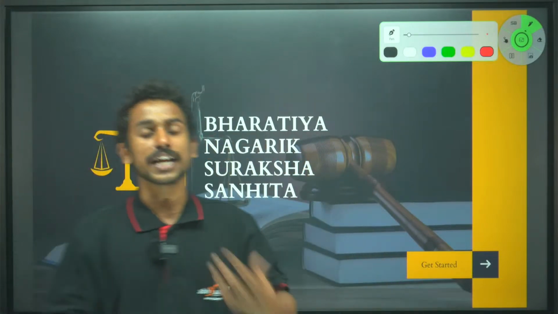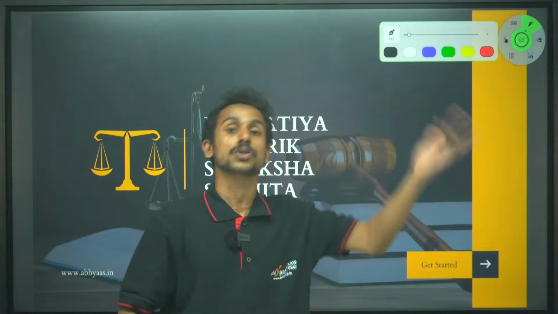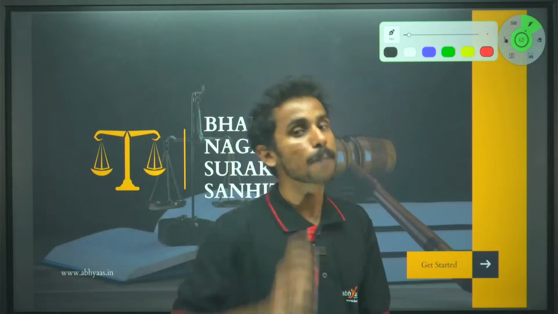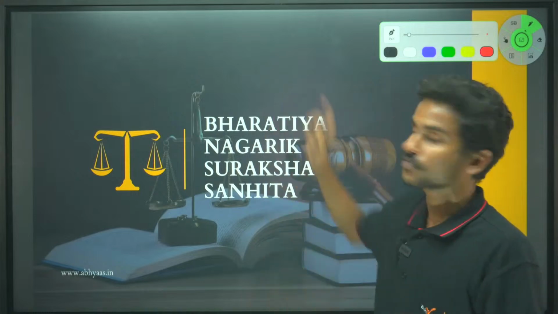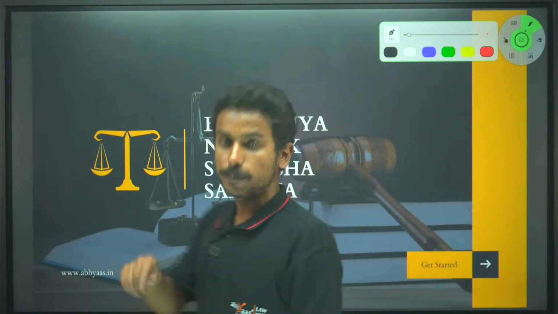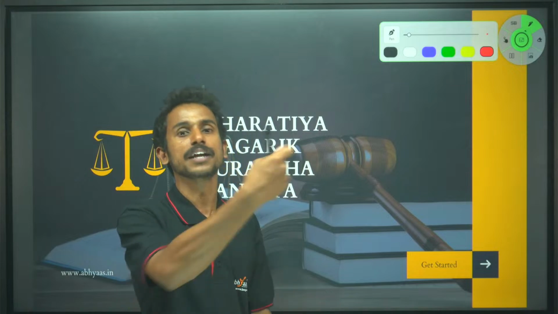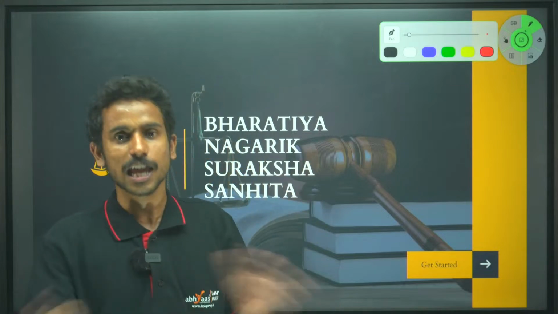Now the amendment brought says that I will be only tried by the session court, which is a court higher than the magistrate court. Now, can this be made applicable? Do you think it affects the right of the accused? In this particular case, if instead of being tried by a magistrate, I am being tried by a session court, do you think my rights and liability will get affected?